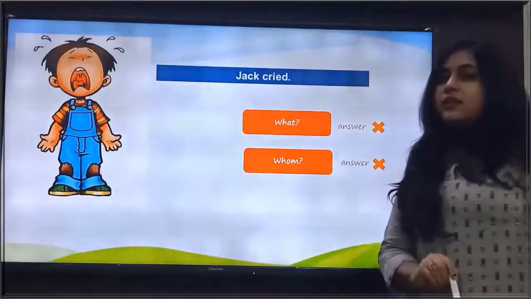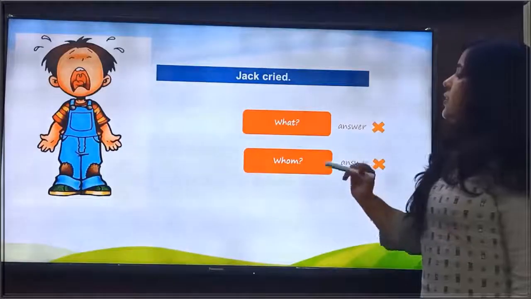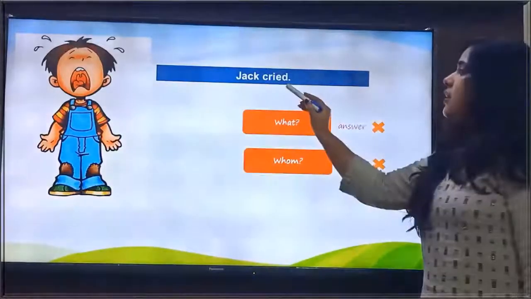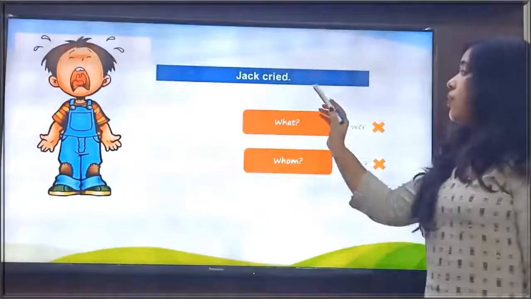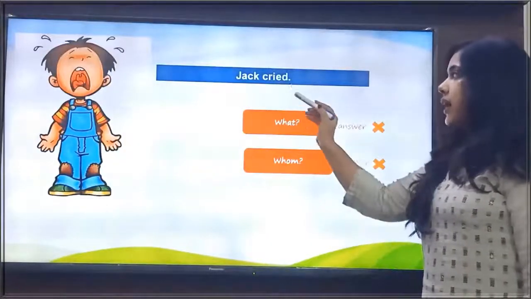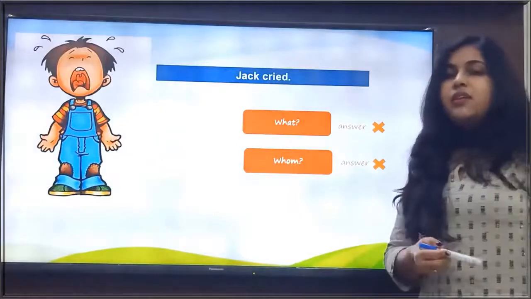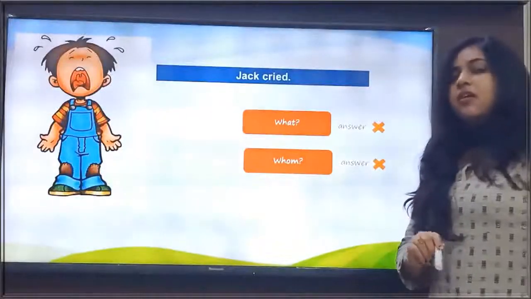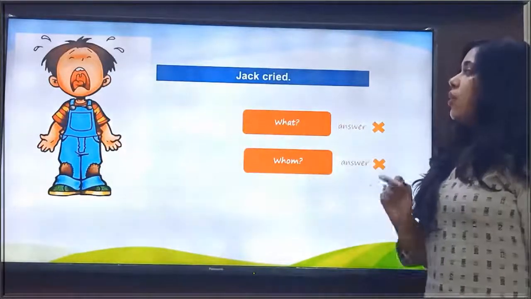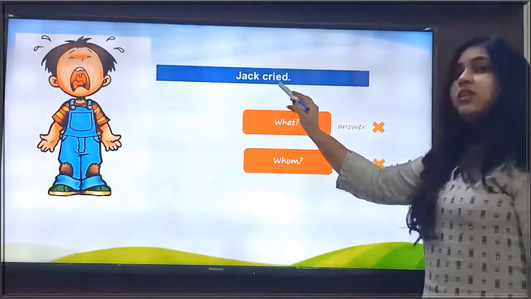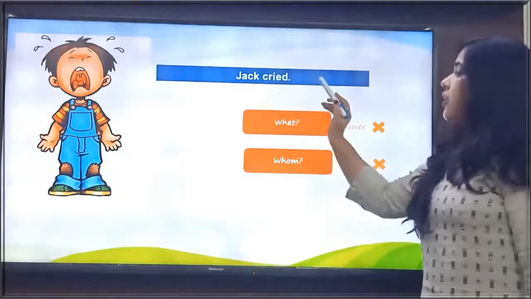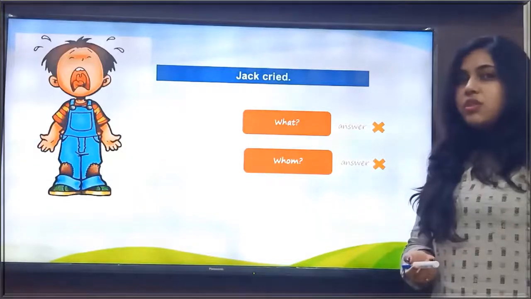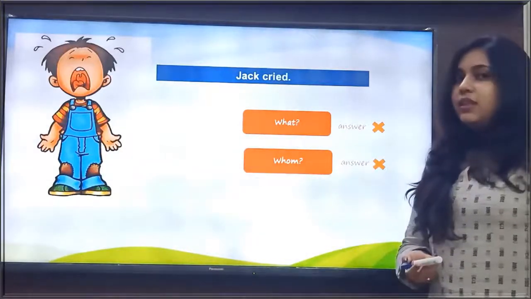Now see another example. The sentence is Jack cried. In this sentence, cried is the verb here. Now if we ask the question who cried, then what answer will we get? We get the answer Jack cried. So Jack is the subject here. Now if we ask the question after the verb, Jack cried for what? Do we get the answer for this question? No, we do not get the answer.